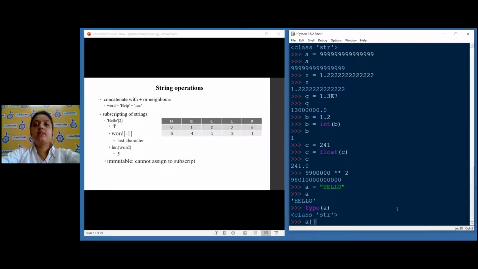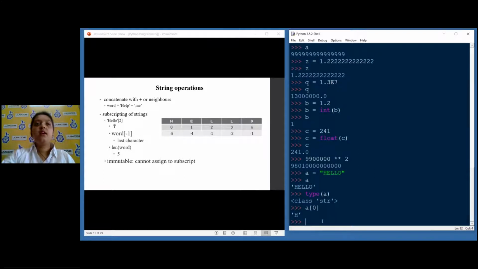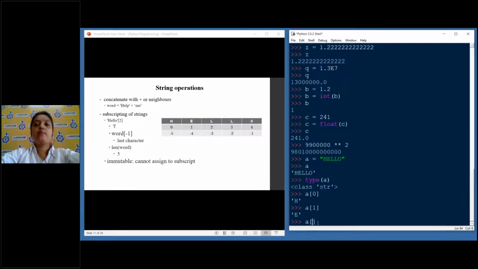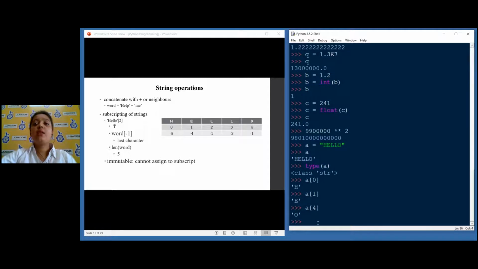What I mean by this is, you saw these square brackets. What they allow me to do is get a value by putting a position. If I put 0 here, I get H. What does it mean? The 0th position, it always starts with 0, it never starts with 1. Please remember that. The 0th position holds the value H. And now if I put 1 here, I will get E. Likewise, if I put 4 here, I will get O. So this basically allows us to address each part of the string individually.